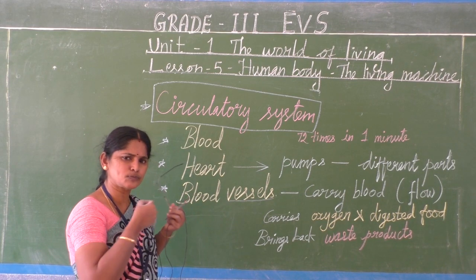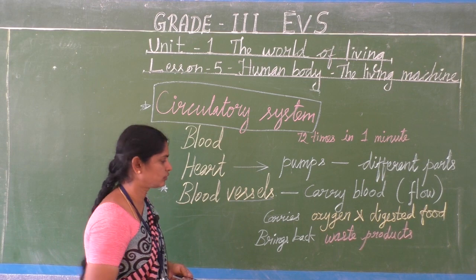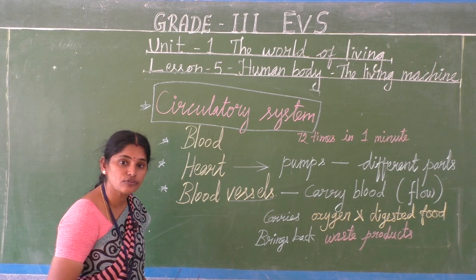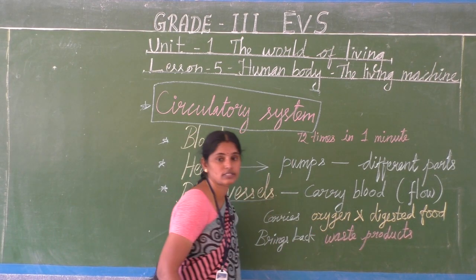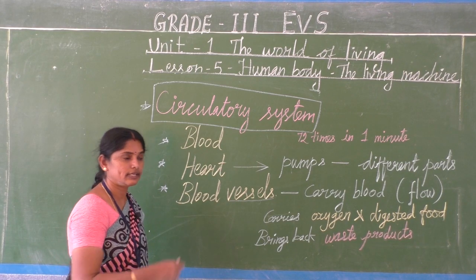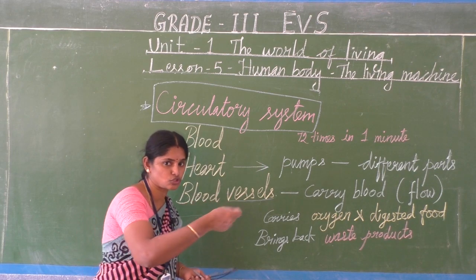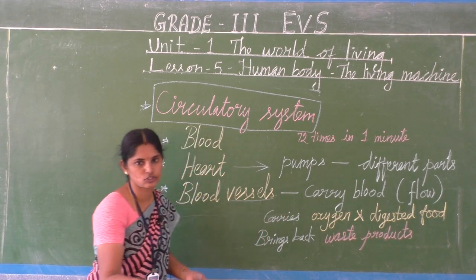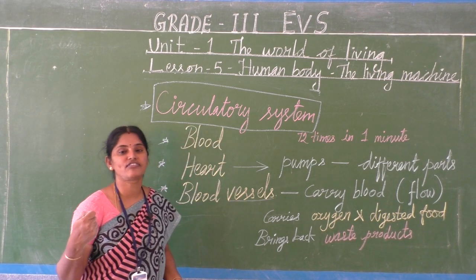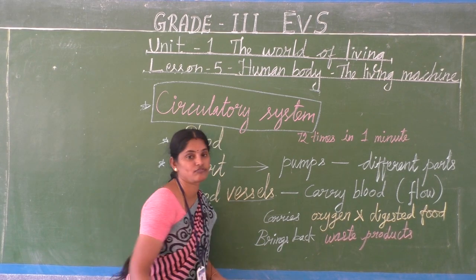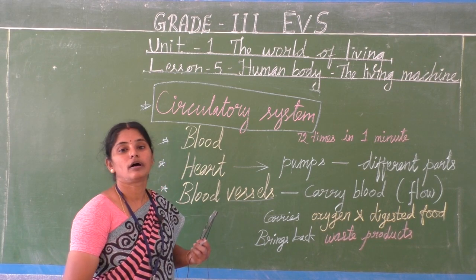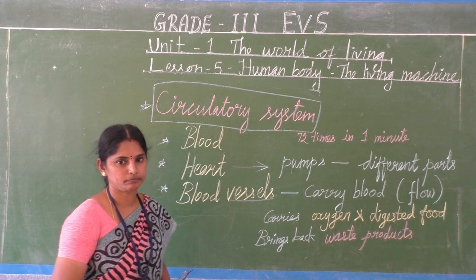Then what is being carried in the blood? It's oxygen and digested food. Oxygen and digested food are carried through the blood. The blood distributes oxygen and digested food to every cell. Then from each and every cell it brings back the waste product. Then it is purified by our kidney.